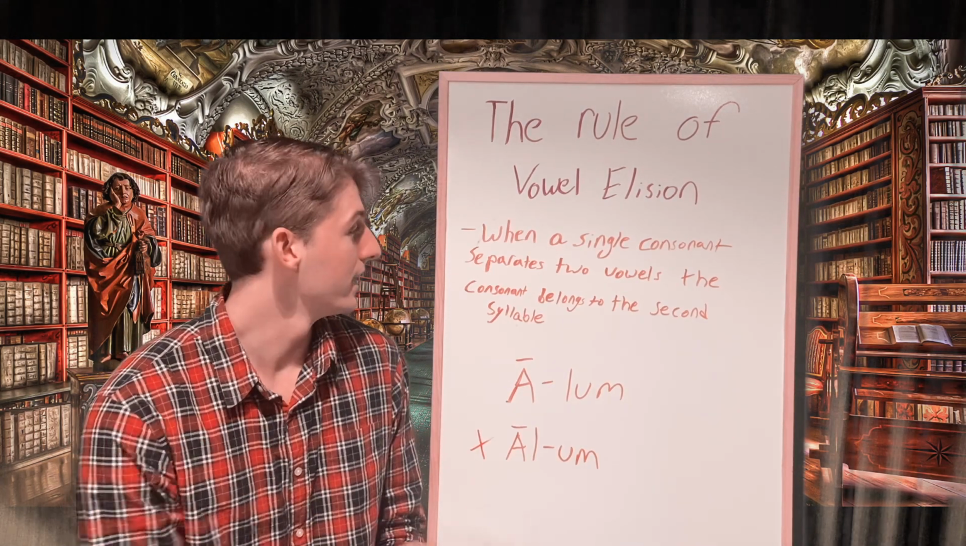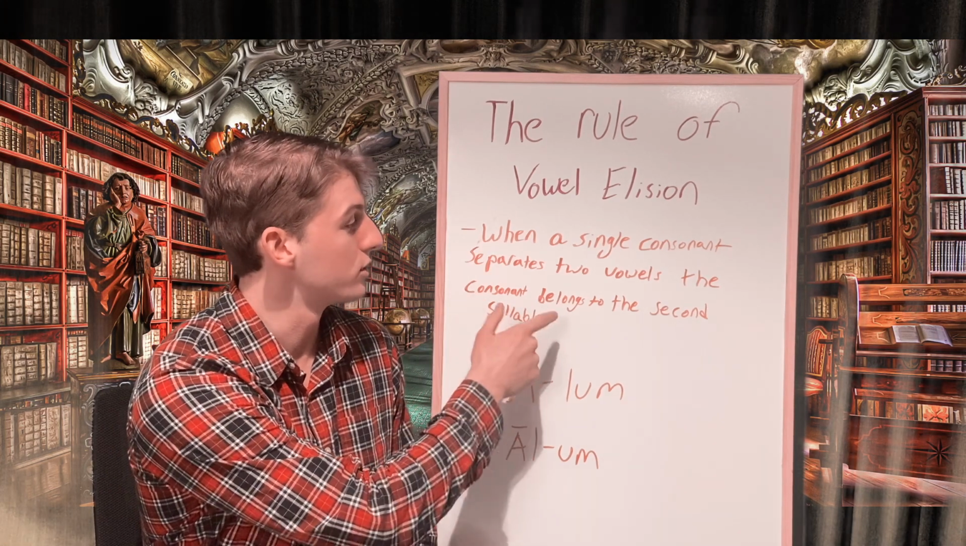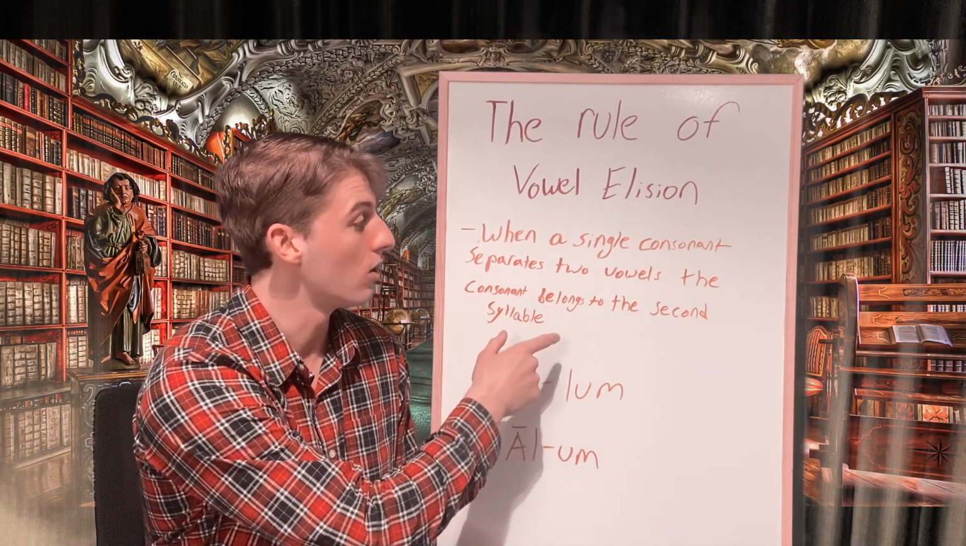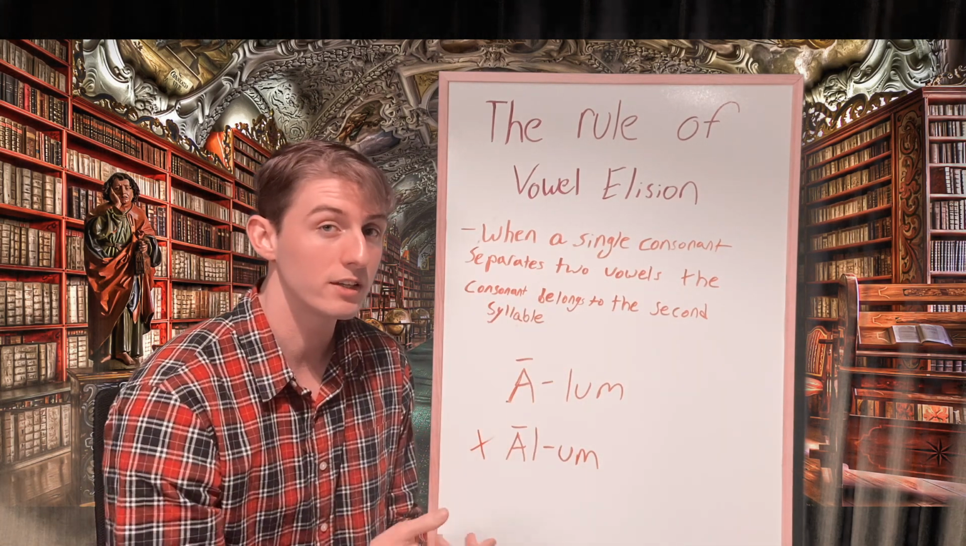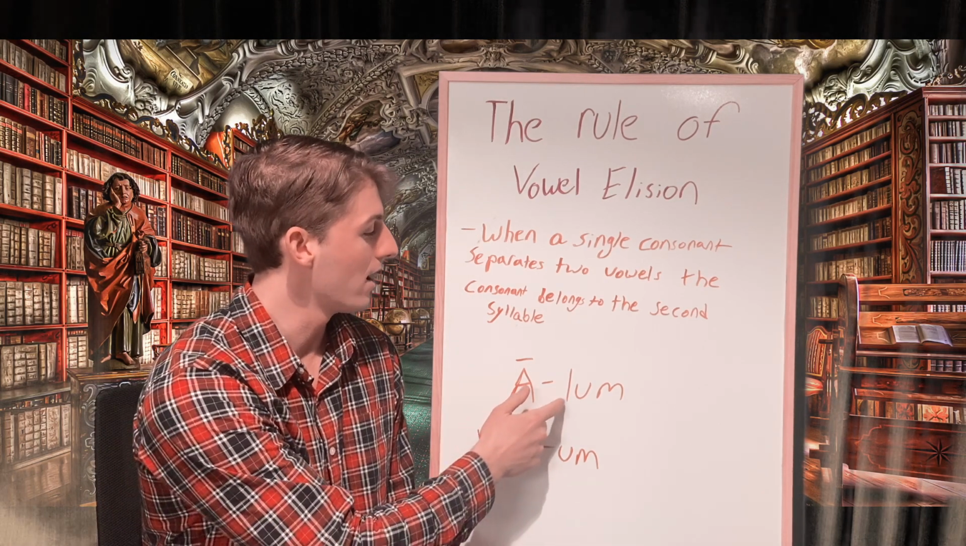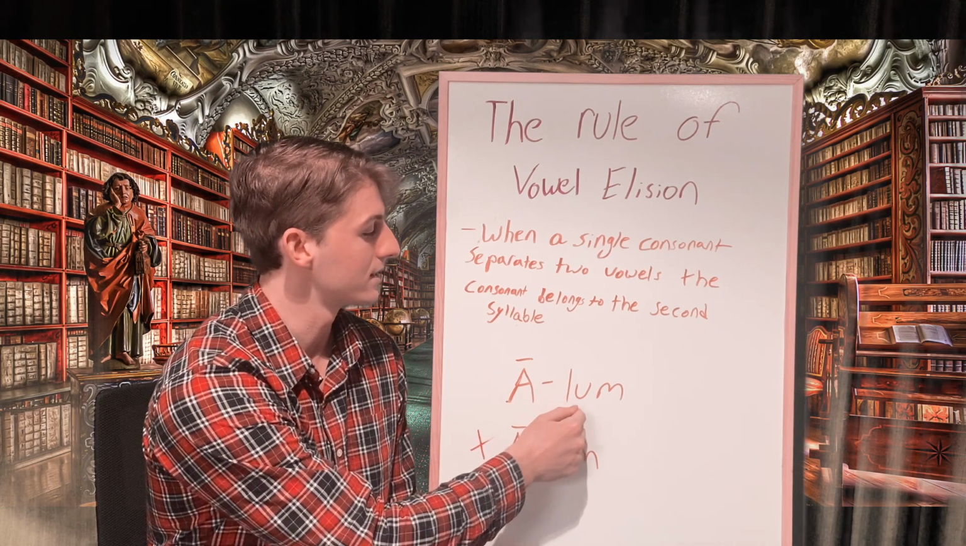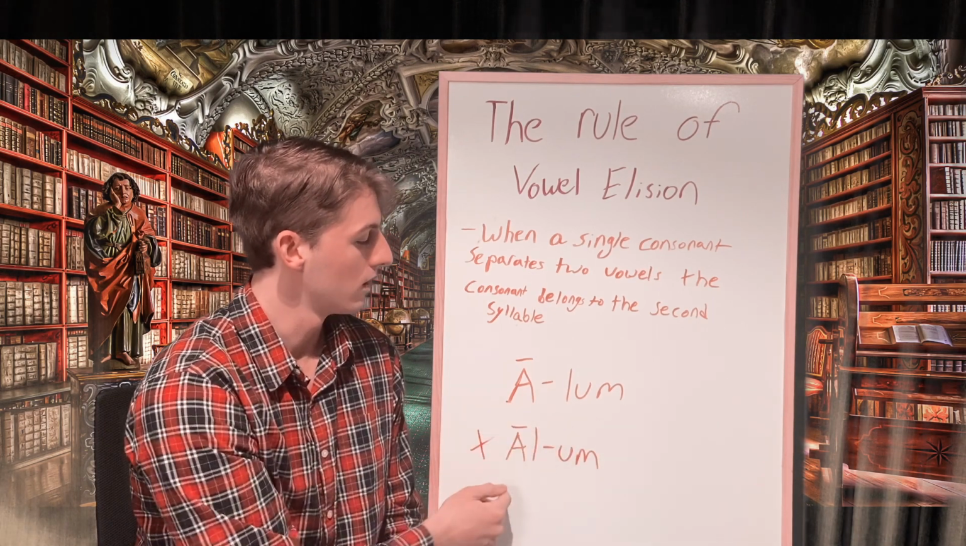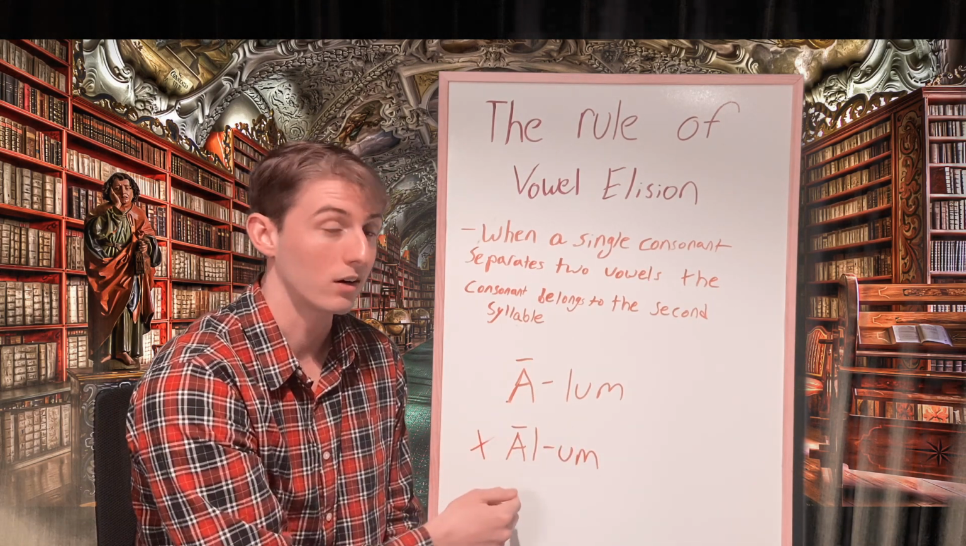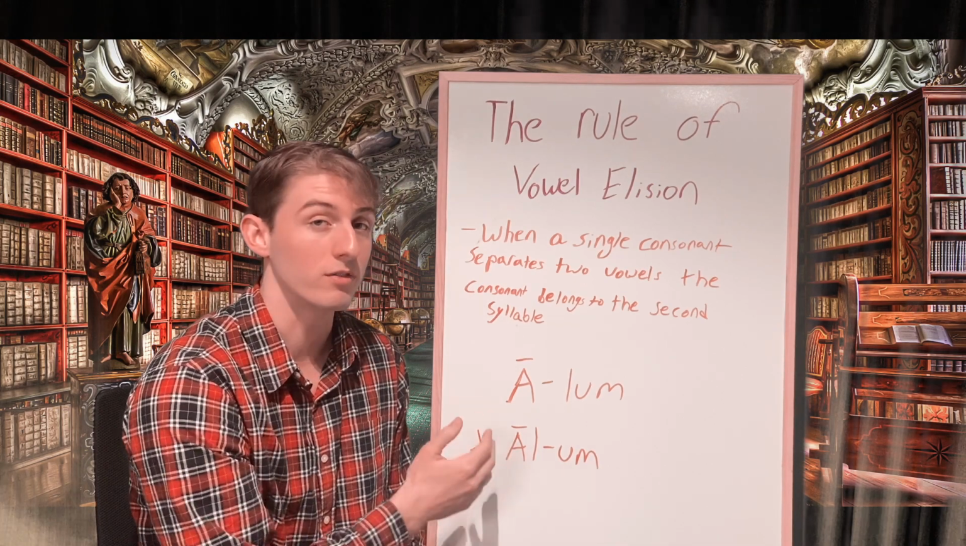Our next rule is that when a single consonant separates two vowels, the consonant belongs to the second vowel. So you can see this represented here, where the L is separating an A and a U, and the L is going to belong to this second syllable instead of the first, which we're showing here what would not occur. The L would not be a part of the first syllable.